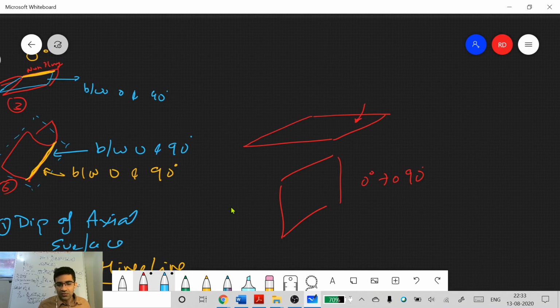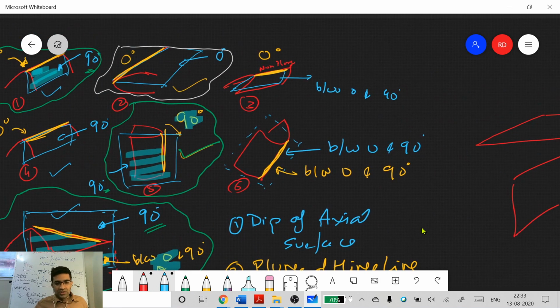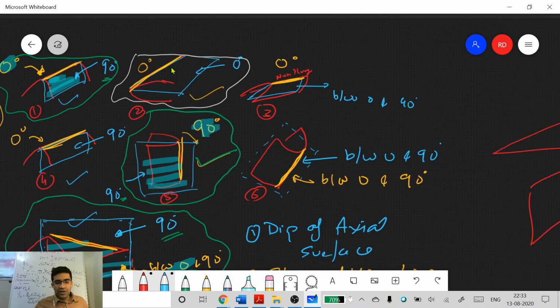What is the value along which the hinge can vary in this case? Can you have this plunge, this yellow line, be non-zero if the axial surface is dipping with 0 degrees? How can you get that line? You draw any hinge line on this plane, it's always 0 degrees. The axial surface contains the hinge line.